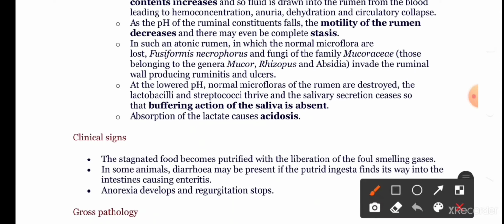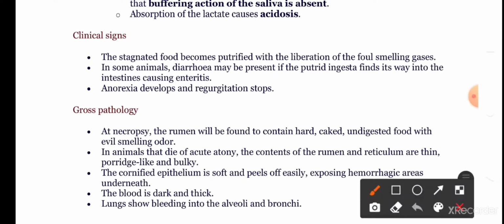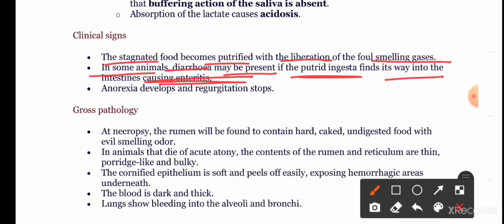At a lowered pH, the normal microflora of the rumen are destroyed. The lactobacilli and streptococci thrive and salivary secretion ceases, so the buffering action of saliva is also absent. Absorption of lactate causes acidosis in the animal. Now, clinically, the food is stagnated in the rumen. If it becomes putrefied, it leads to the liberation of foul-smelling gases. In some animals, diarrhea may be present. If the putrid ingesta finds its way into the intestine, it again causes enteritis, anorexia develops, and regurgitation stops.